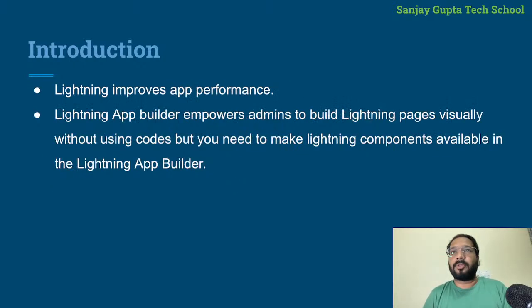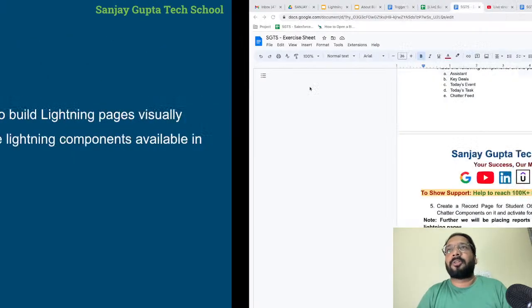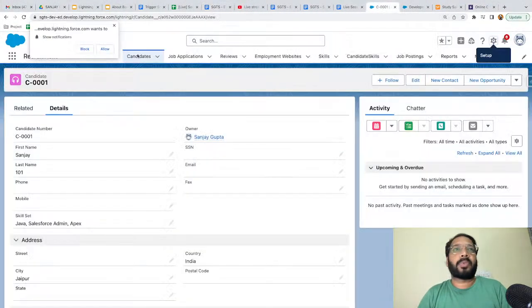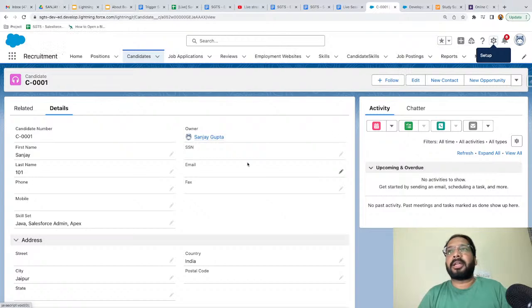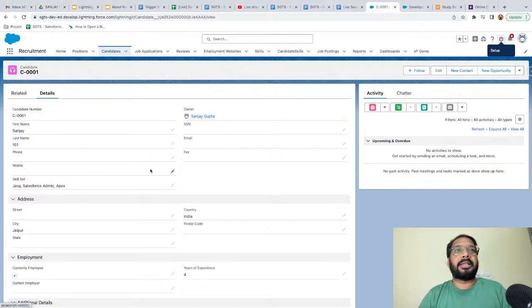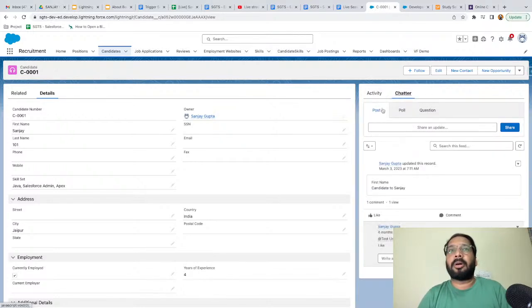Then Lightning improves app performance, because in Lightning you might have seen the page is basically divided into different components. If I show you the org, here you can see this is our Lightning Experience, and we have different components. At the top we have the highlight panel, then at the right-hand side we have activities and chatter, which are two separate components.